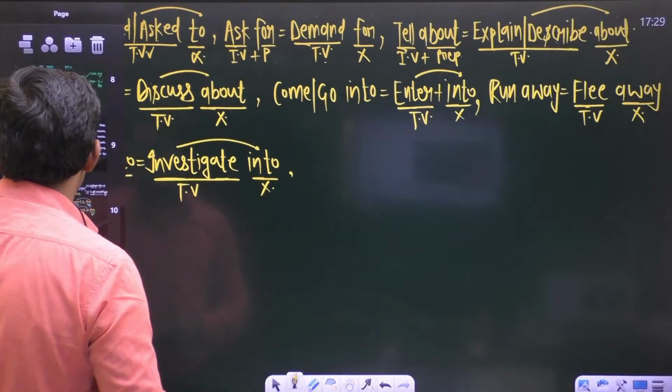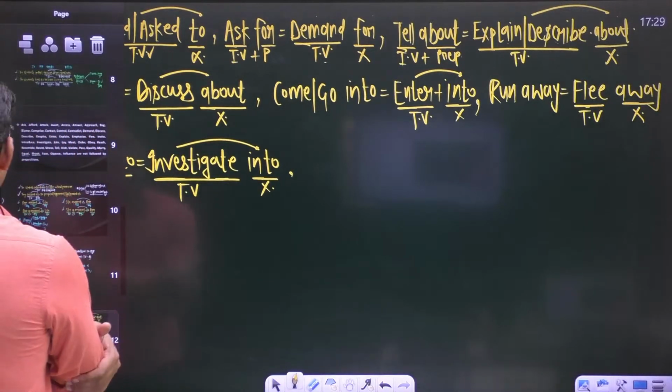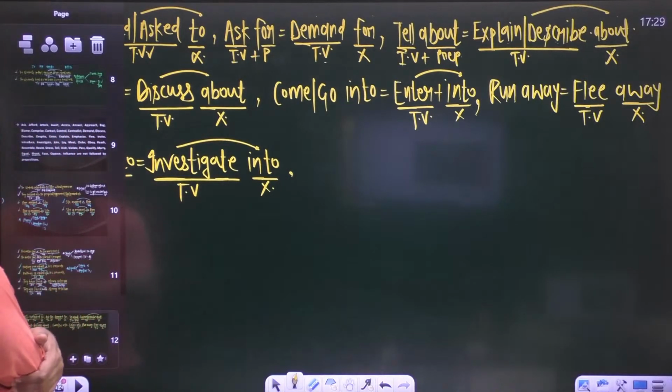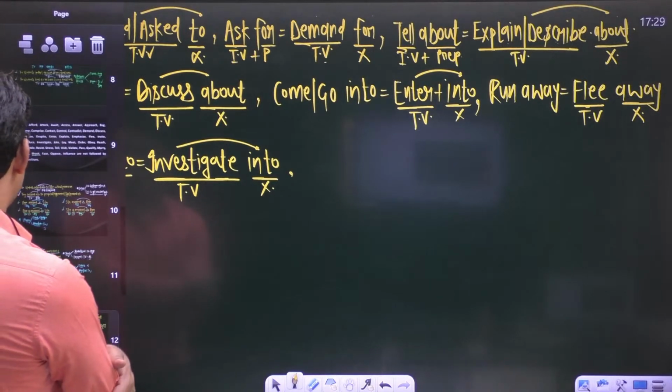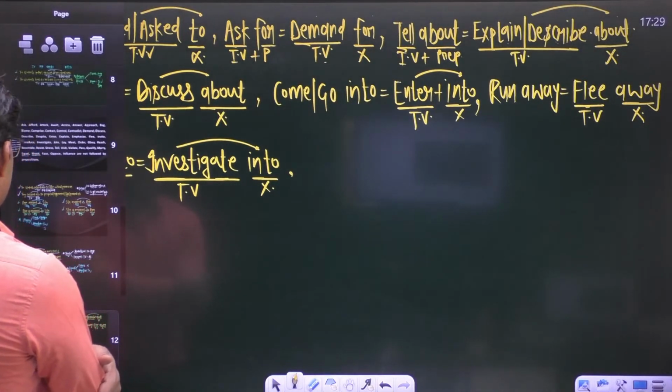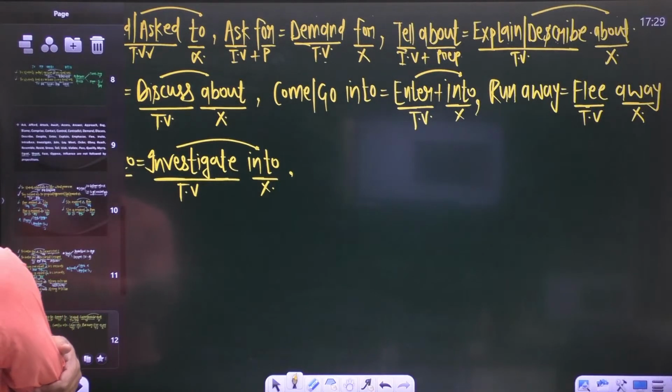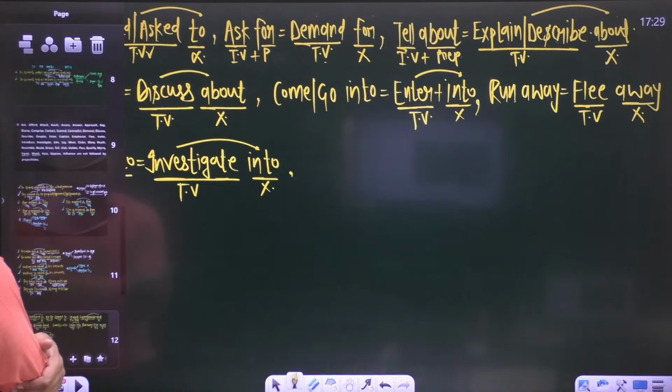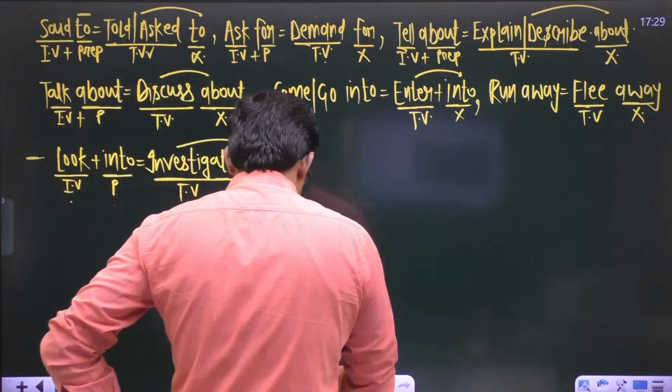If I check some more verbs like describe, despite, emphasize, flee, introduce, investigate, reach, resemble. Okay, now make sure.